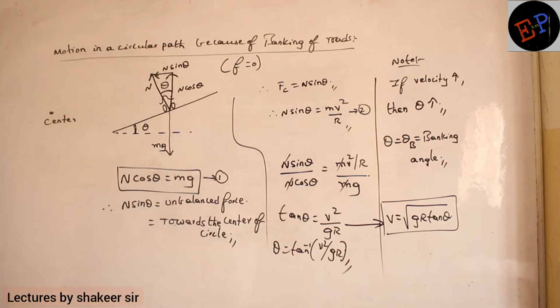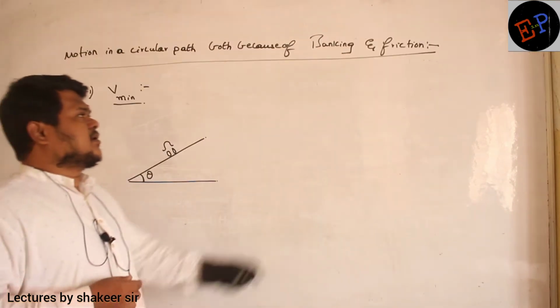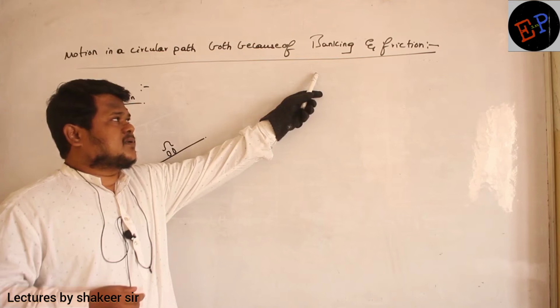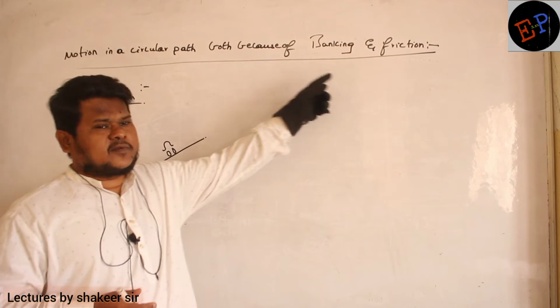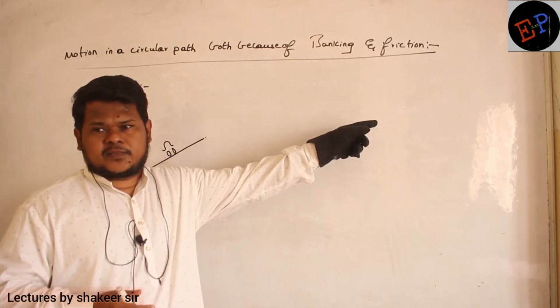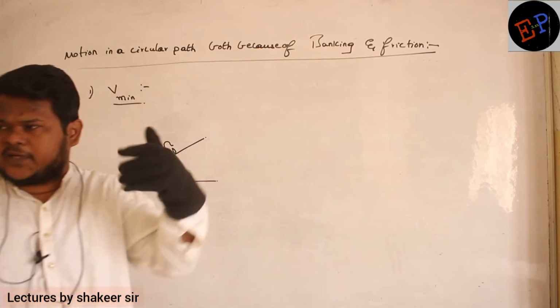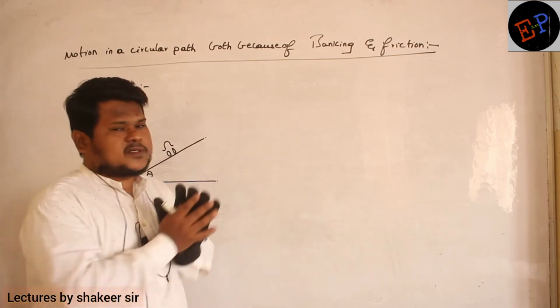Okay? Real life situation, no? Where when you are moving in a circular path, you will find a banking also, no? Roads will be raised by a small angle, and friction will definitely be present, no? Clear, no? So banking also will be there, friction also will be there. Now this situation is very important.